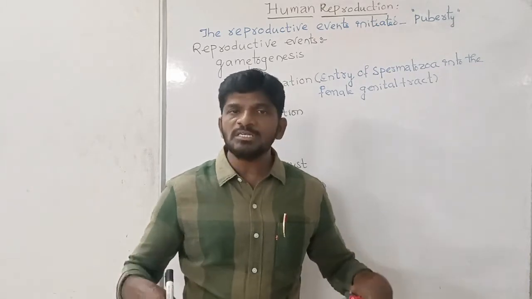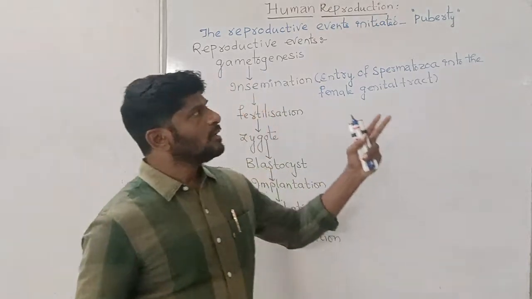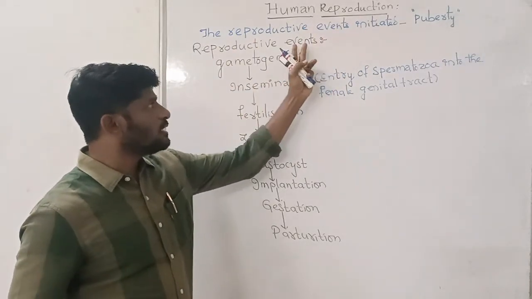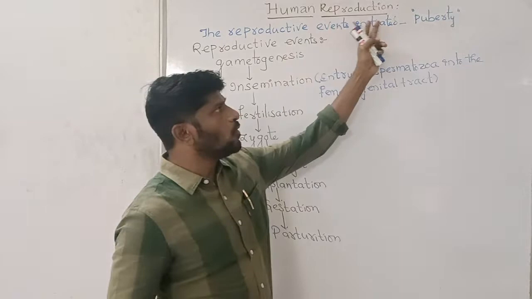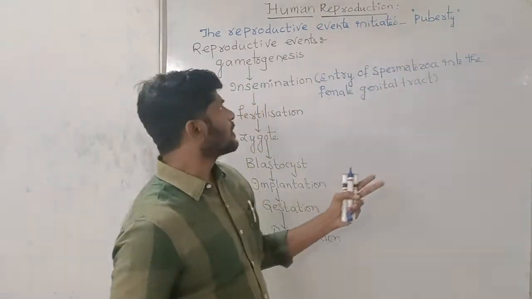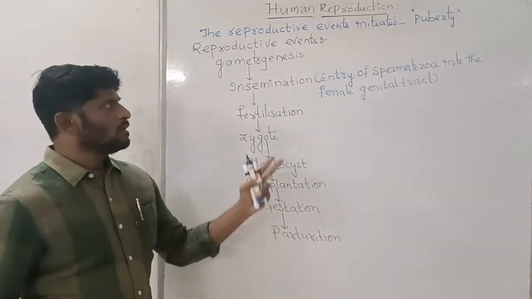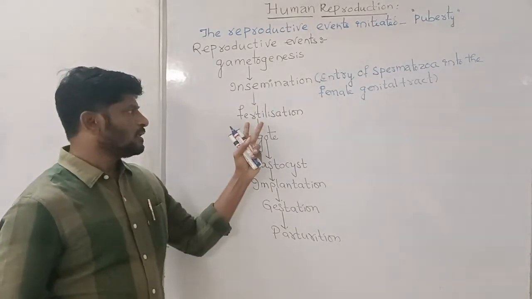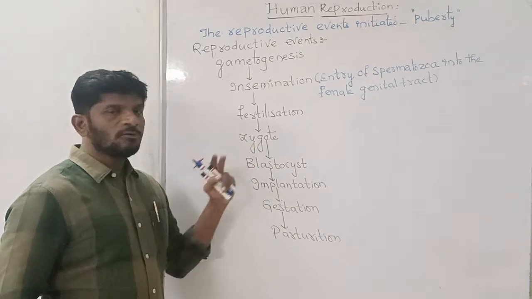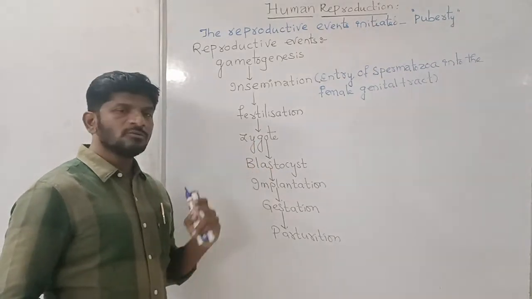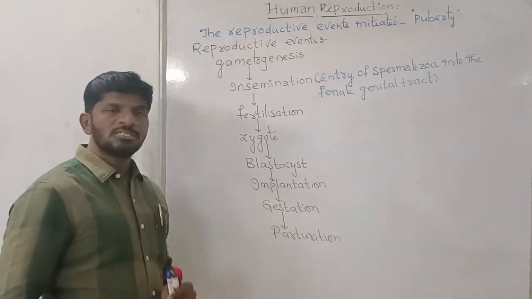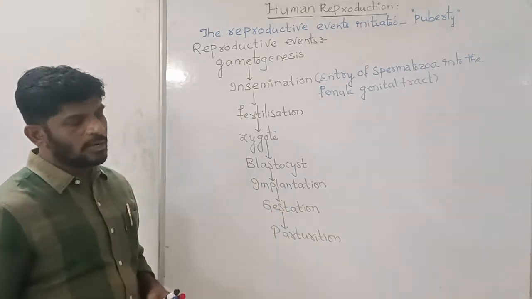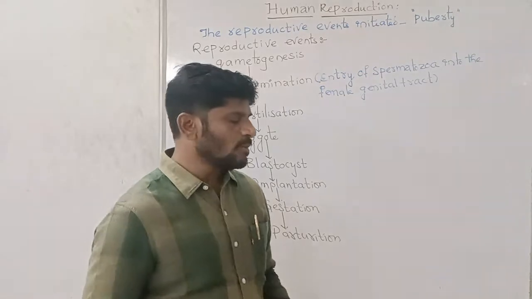Even though gametogenesis is initiated in the females in the embryonic development stage, the reproductive events are occurring only at the puberty. Gametogenesis, copulation, insemination, fertilization, zygote formation, blastocyst, implantation, gestation and parturition.